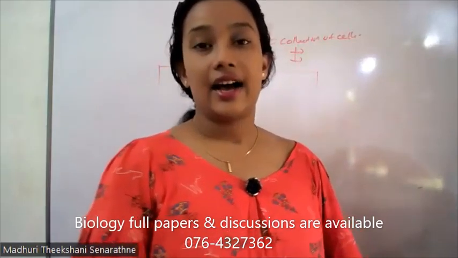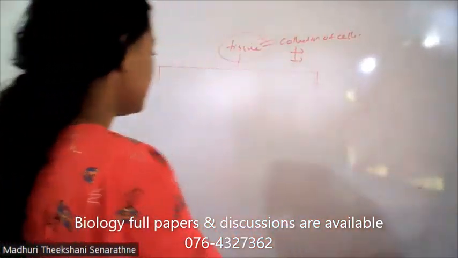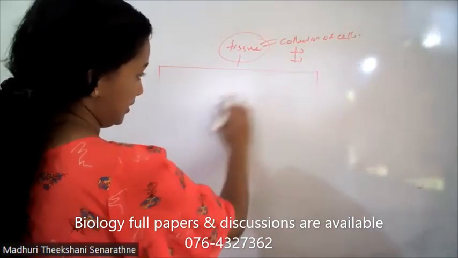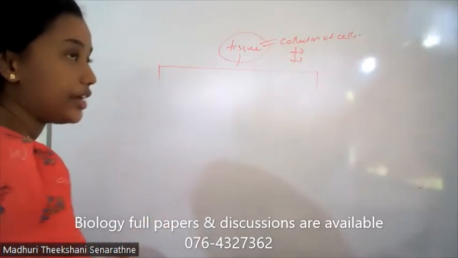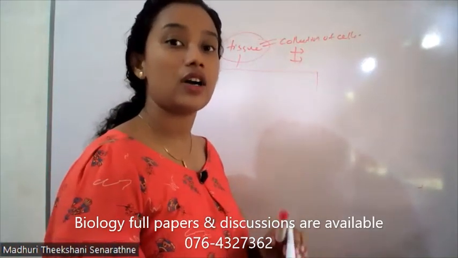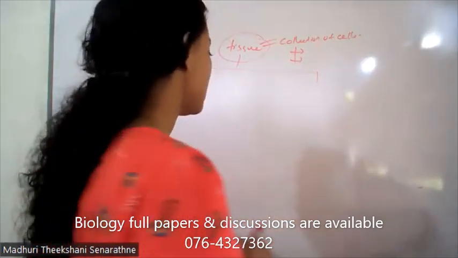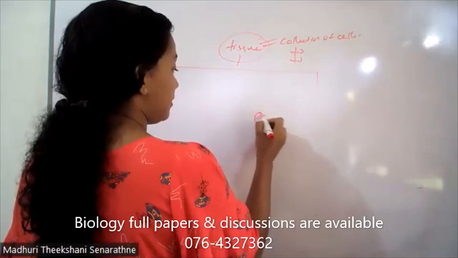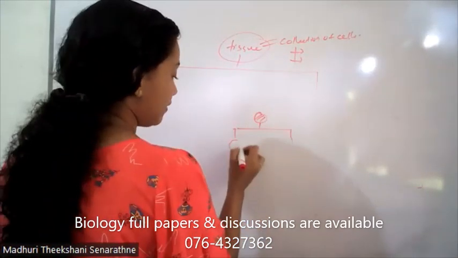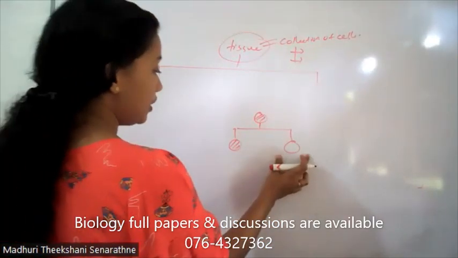Okay. After dividing a cell, think about the cell. Can you remember the cell theory? It says every cell occurs from previous cells. That means cell division. A cell is divided into two and creates two new cells.